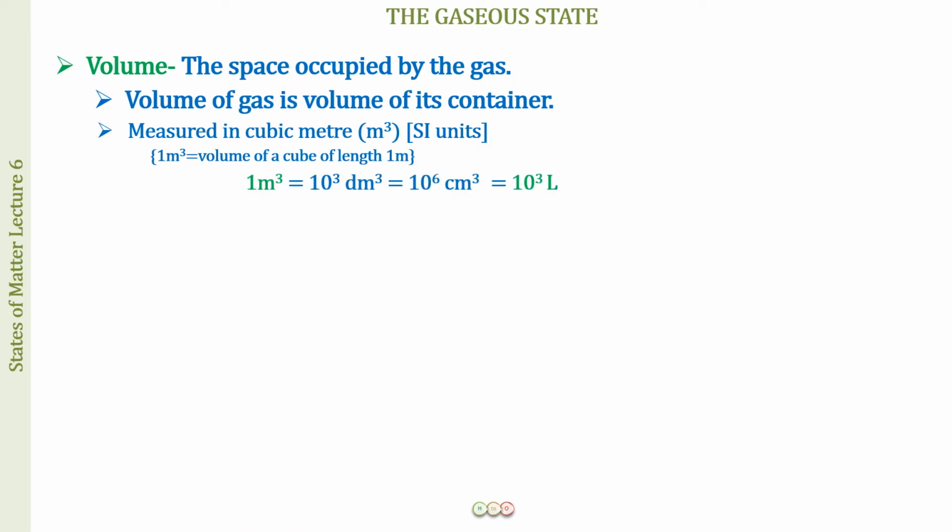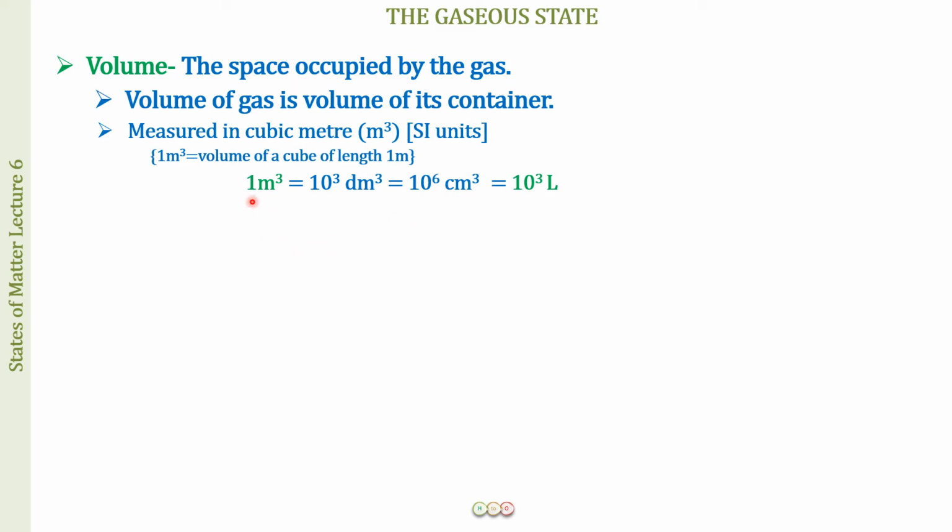The next interconversion you have to learn is that 1 meter cube is equal to 10 to the power 3 decimeter cube. 1 meter is equal to 10 decimeter, so 1 meter cube becomes 10 to the power 3 decimeter cube. And 1 decimeter is equal to 10 centimeter, or 1 meter is equal to 100 centimeters.